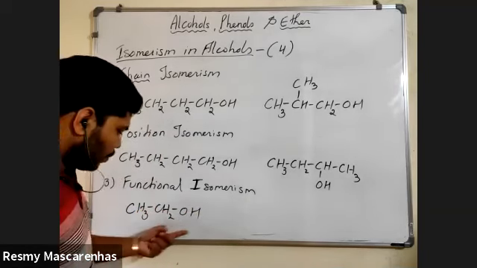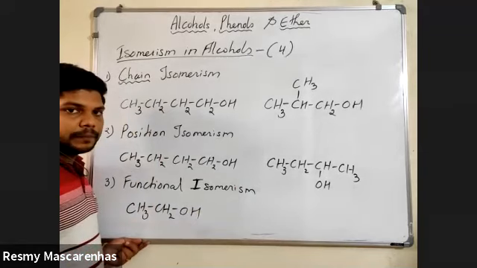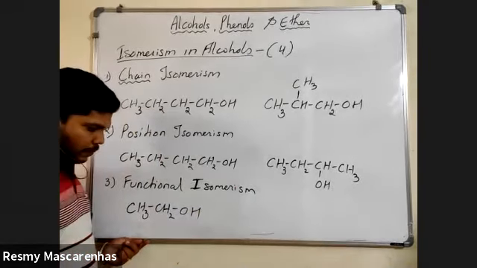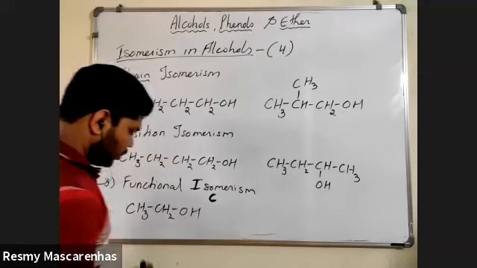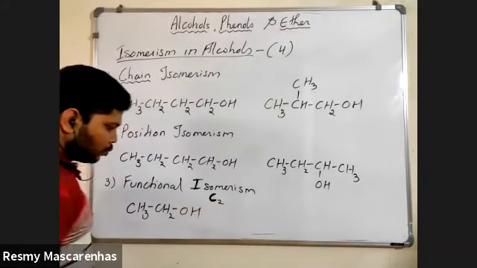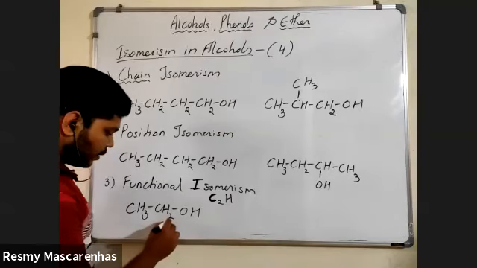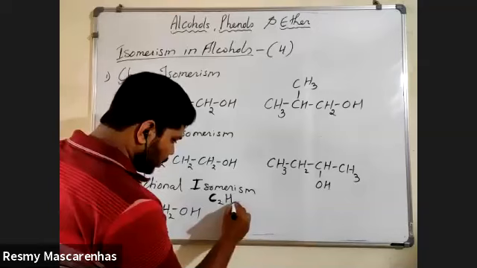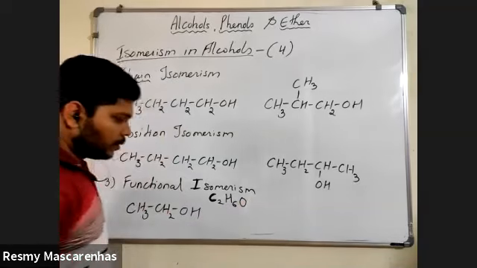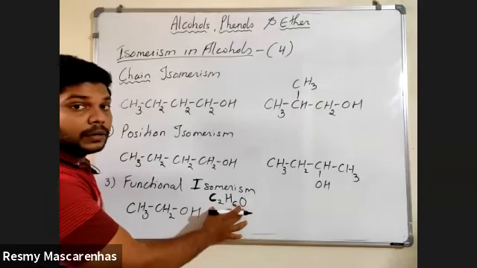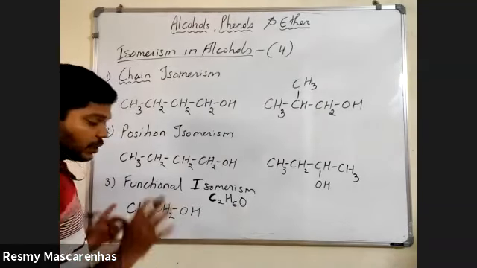Now you see, students, I'm giving you one compound. What is the name of this? Ethanol. How many carbons are there here? In front of you only I will show. How many carbons? 2 carbons. How many hydrogens total? 6. 3, 2, total 6. How many oxygen? 1. Okay, so this is the formula and this is the structure.